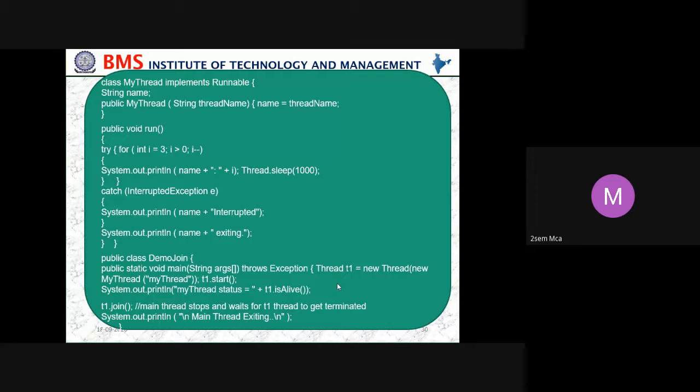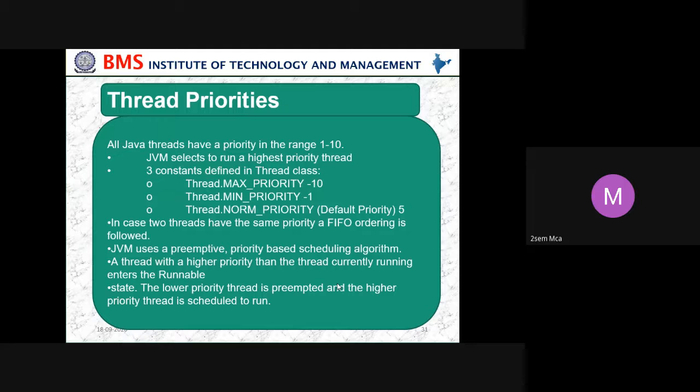Then public static void main. So then creating a thread: T1 is a thread, and start that thread. We know that we use the start method, so T1.start. Then we check whether it is alive or not, so we use the isAlive method. Then join, so T1.join. Then System.out.println.